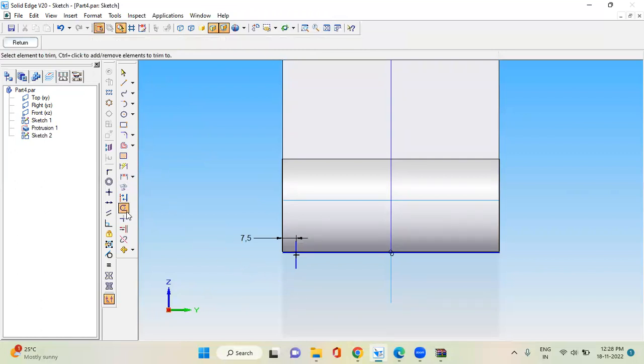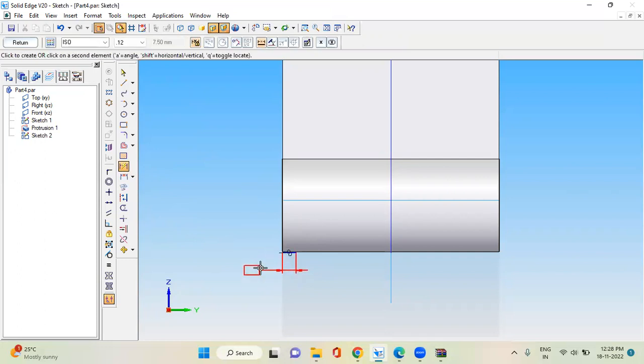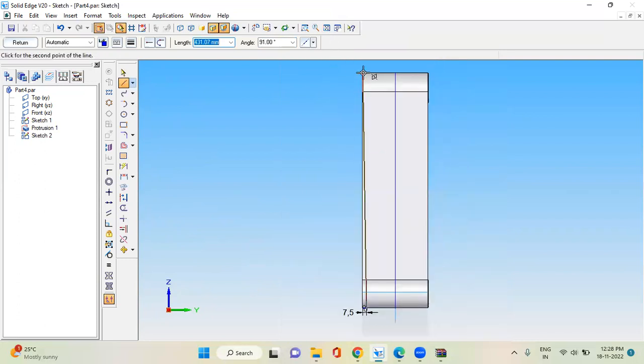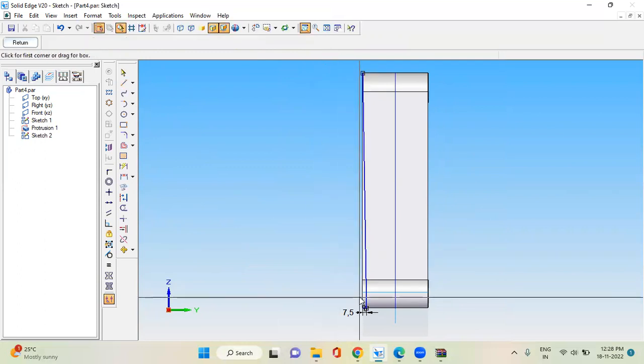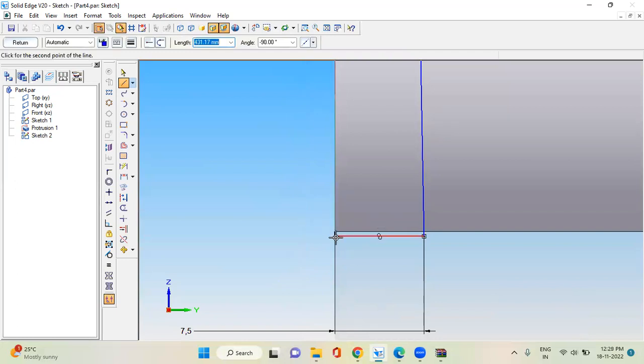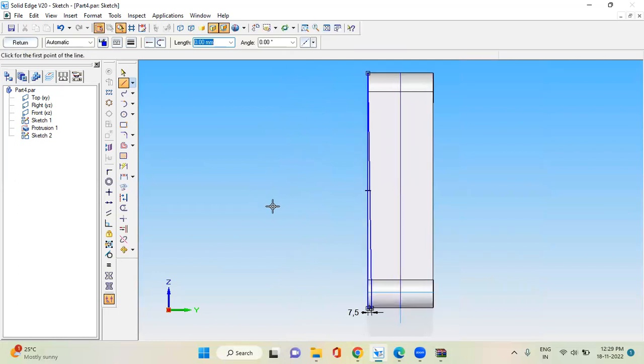Then you can trim the extra line, dimension it as 7.5. Now take the line from the end of this, go to the tip of this and come down. Join here. This should be there on both sides.